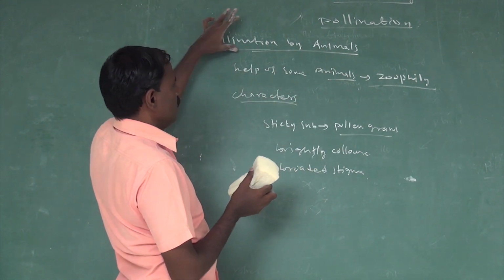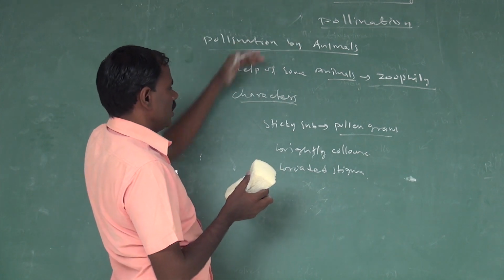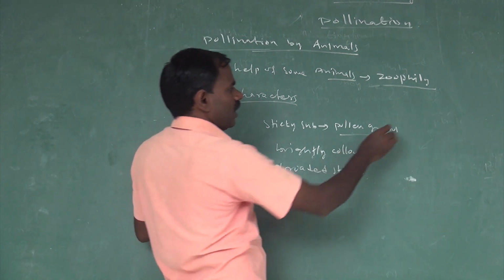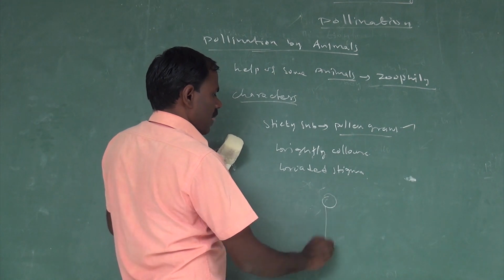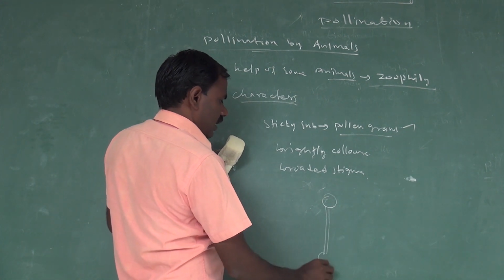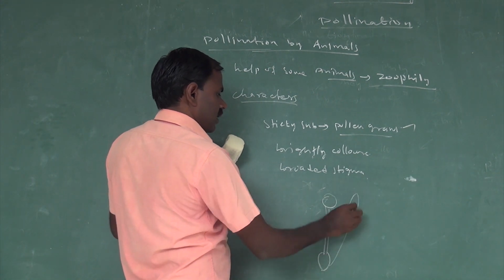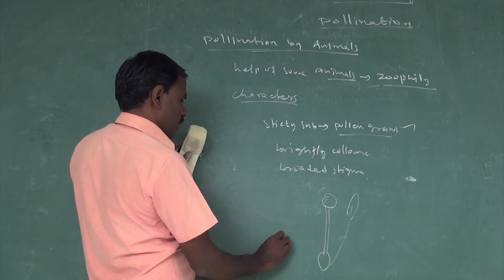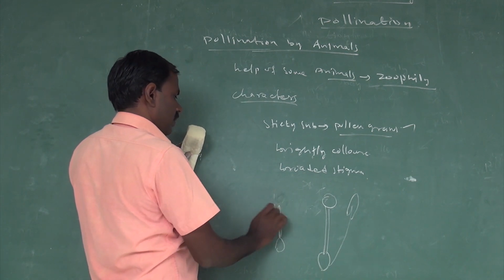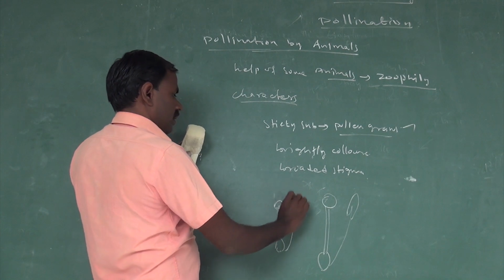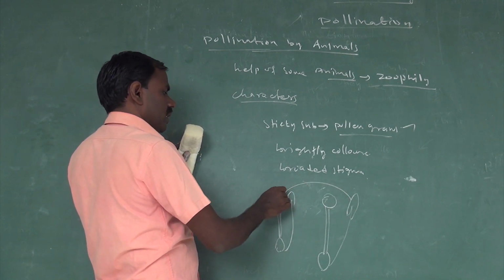So what are the characters involved in pollination by animals in cross pollination? The sticky substance is found only in pollen grains. What is a stigma? Next one is ovaries. So pollen grains are transferred from anther to stigma of different flowers.